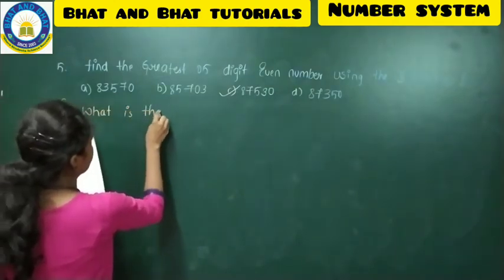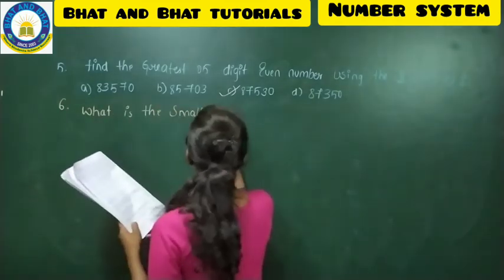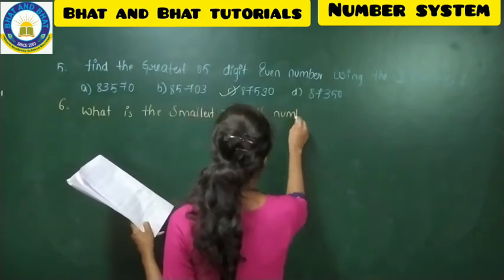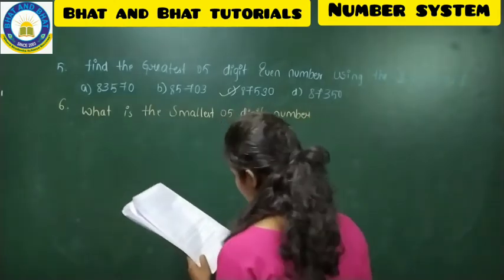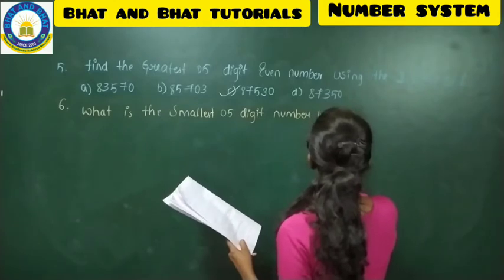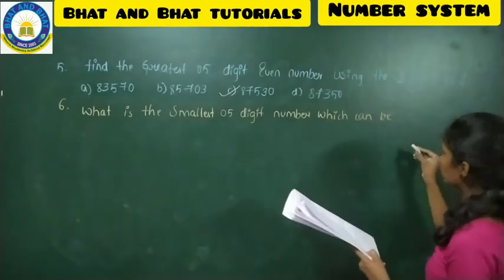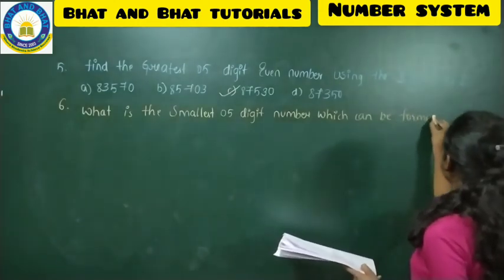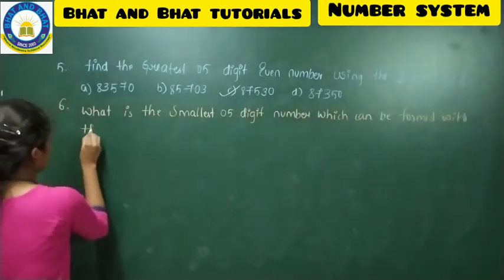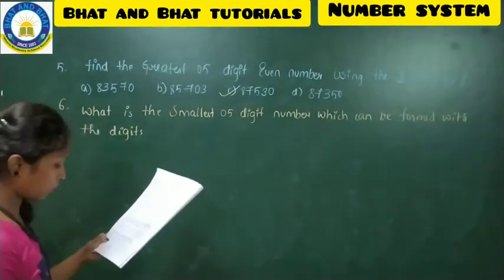What is the smallest 5-digit number which can be formed with the digits 4, 0 and 9.